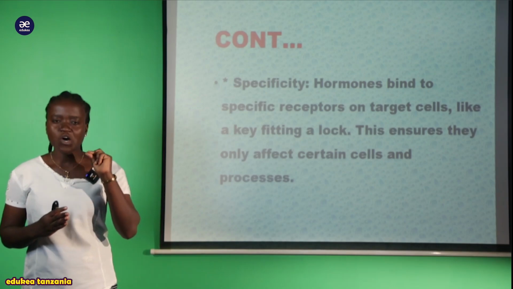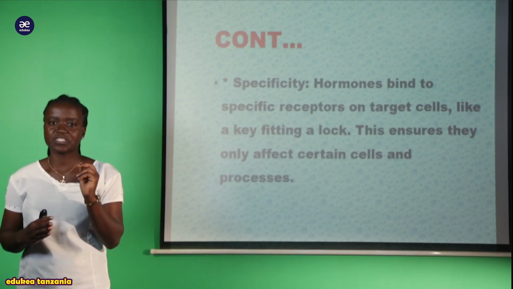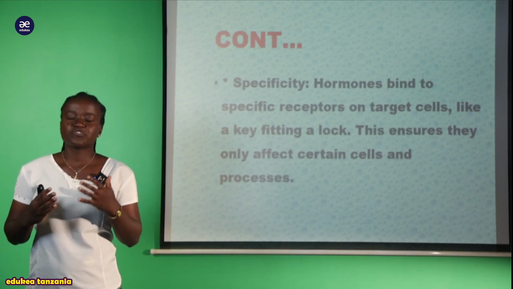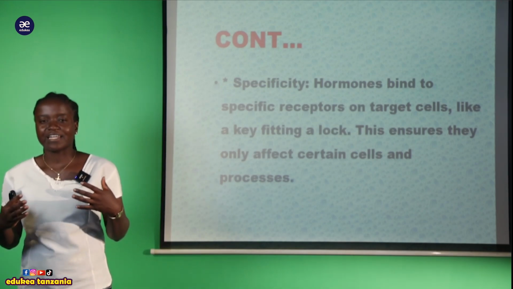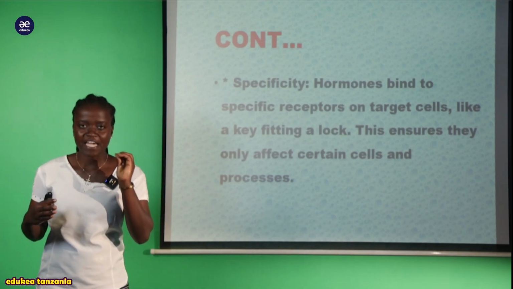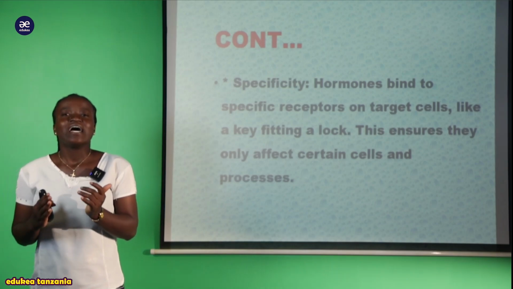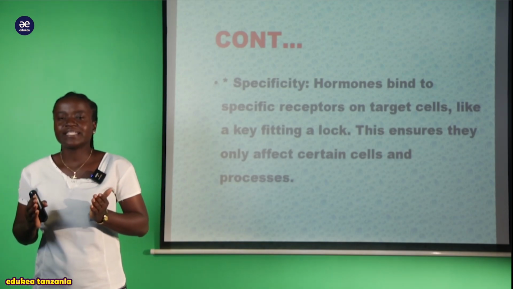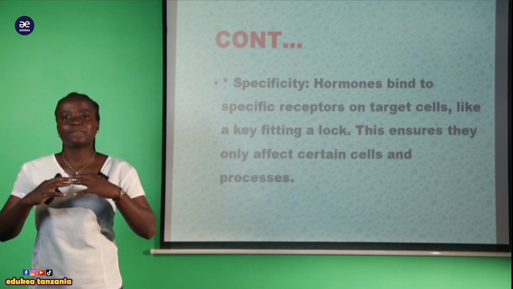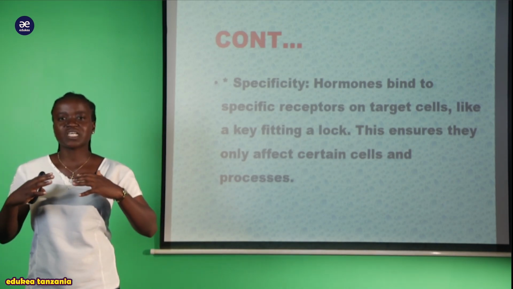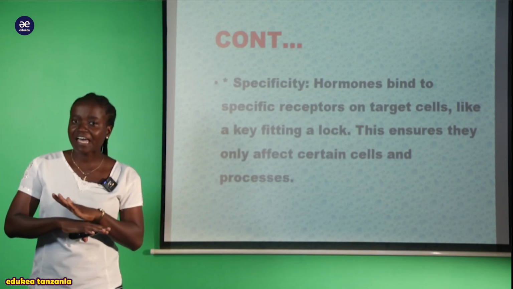Kwa hiyo sasa, kama hormones ilikuwa imebi produce ili iende ikasababishe widening of the chest, for example, that is the secondary characteristics that is produced by a male, tunasema kwamba hiyo sasa hormone itaenda kwenye targeted area so that it can bring the growth in the chest region and not other region.